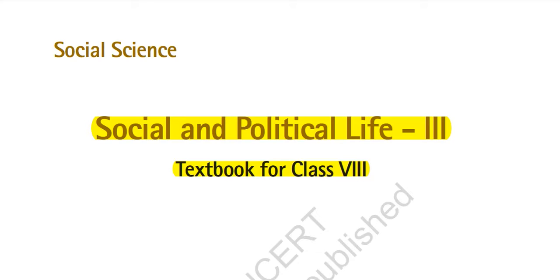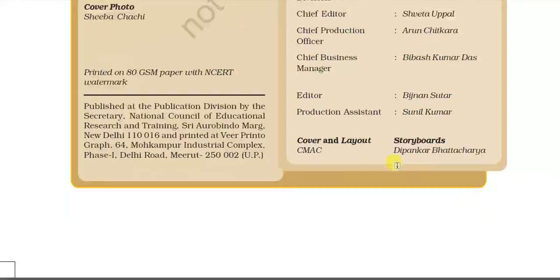So we have already completed NCERT 6th class Social Science, that is Polity, Social and Political Life, first book, and 7th class Social and Political Life, second book, and now we are going to complete the Social and Political Life third book. So that is the textbook for class number 8th. In this chapter, what are the topics we are going to cover? I'm just forwarding the topics and moving to the next ones.